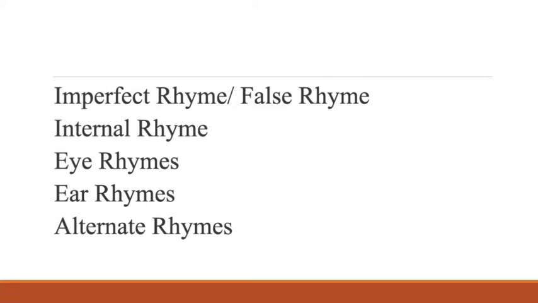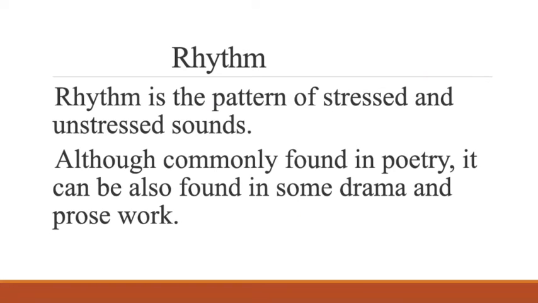Then we have imperfect rhyme or false rhyme, internal rhyme, eye rhymes, ear rhymes, and alternate rhymes. These are the kinds and categories of rhymes that I'll discuss in some other video. But I have just told you the meaning of rhyme.